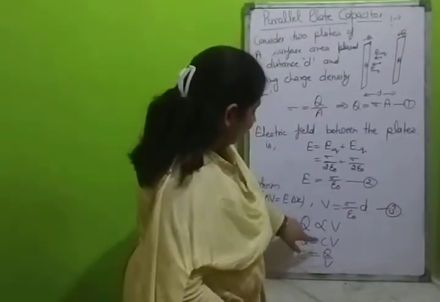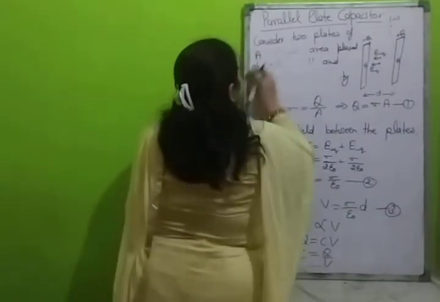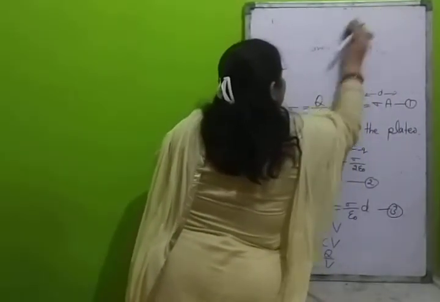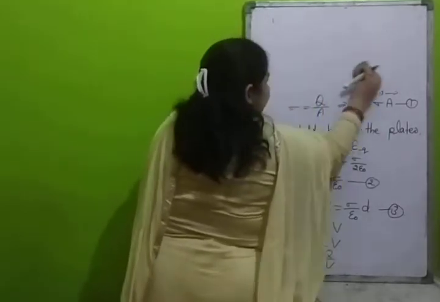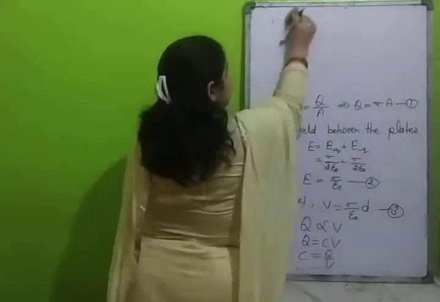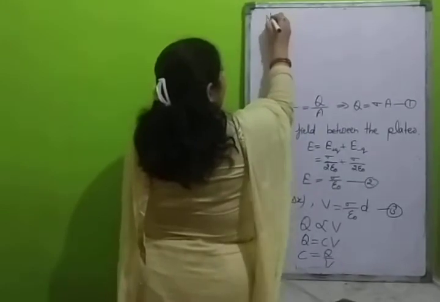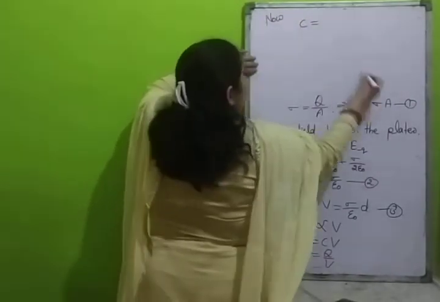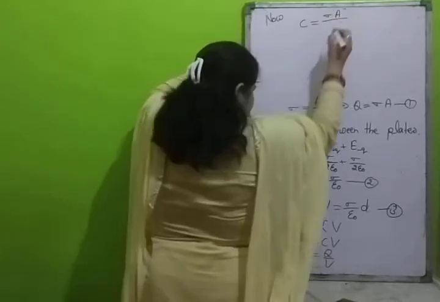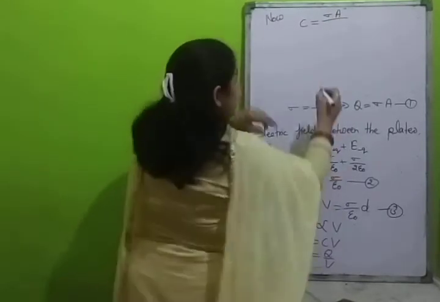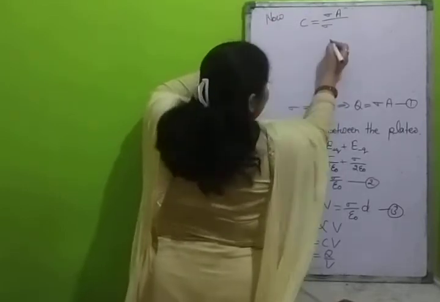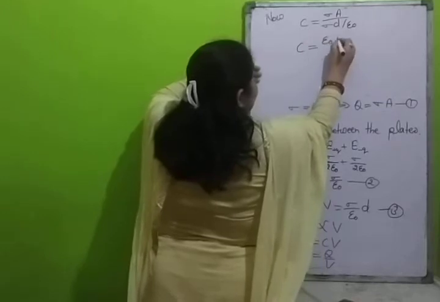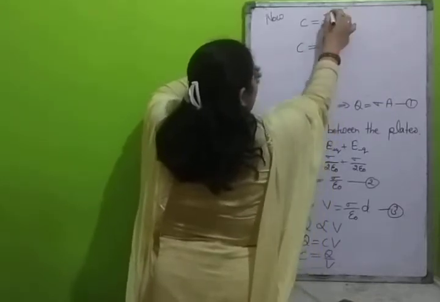Now the capacitance of the parallel plate capacitor is C. Q is sigma A upon V is sigma D upon epsilon naught, or C is equal to epsilon naught A upon D.